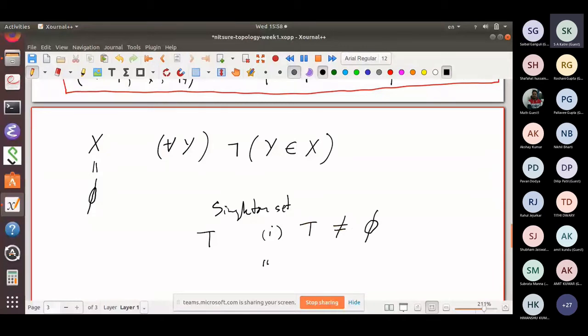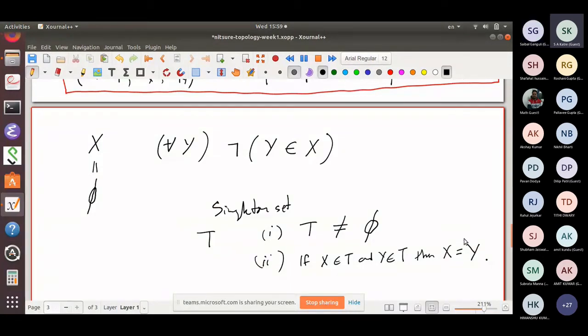And the second property is: if X is a member of T and Y is a member of T, then X is equal to Y. These two properties tell you what a singleton set is. You can make it the definition of a singleton set. A set T is called a singleton set if and only if it satisfies these two properties. How many singleton sets are there?